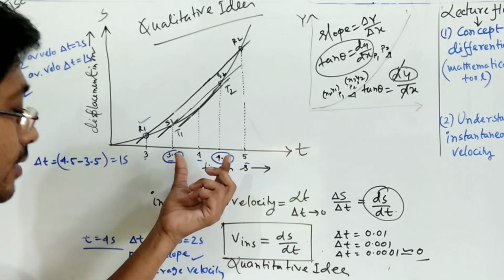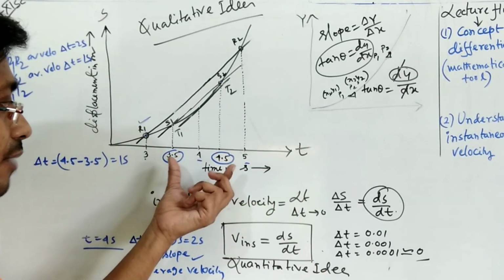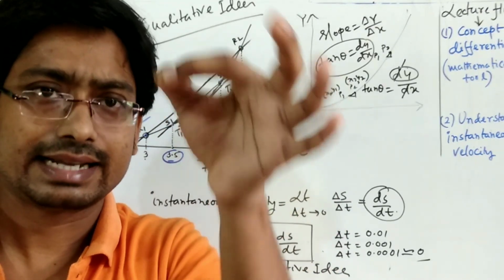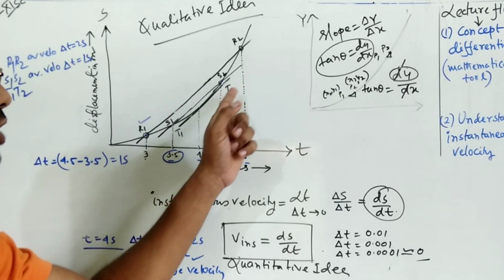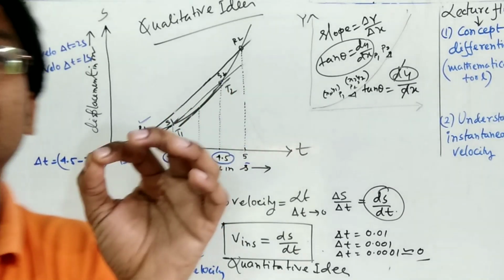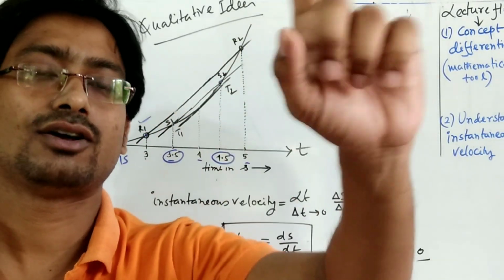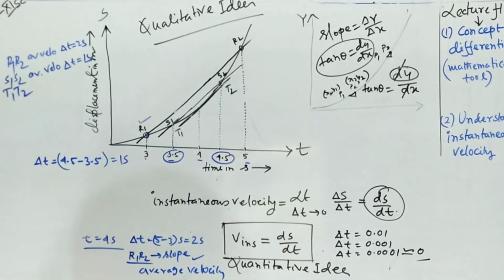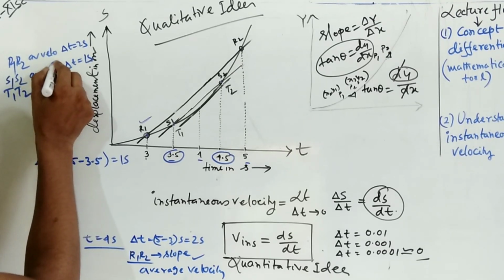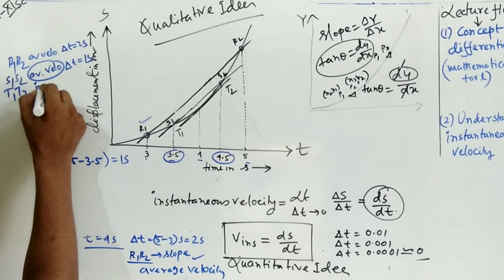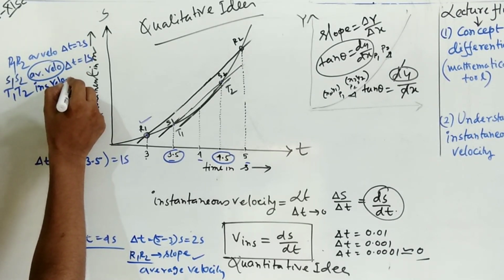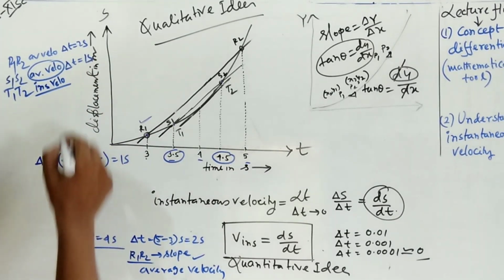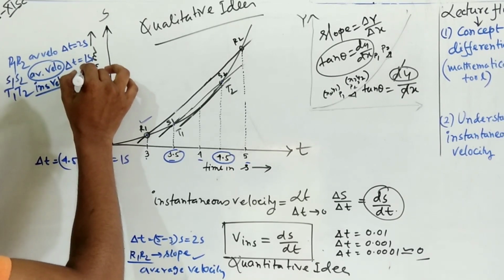So in the ST graph we have decreased the time interval, and now the time interval is so small. At this point the T1 T2 line makes one tangent at that point. So T1 T2 now is not average velocity, this is now instantaneous velocity, and delta t is not 1 second here, delta t is actually at t equal to 4 seconds.